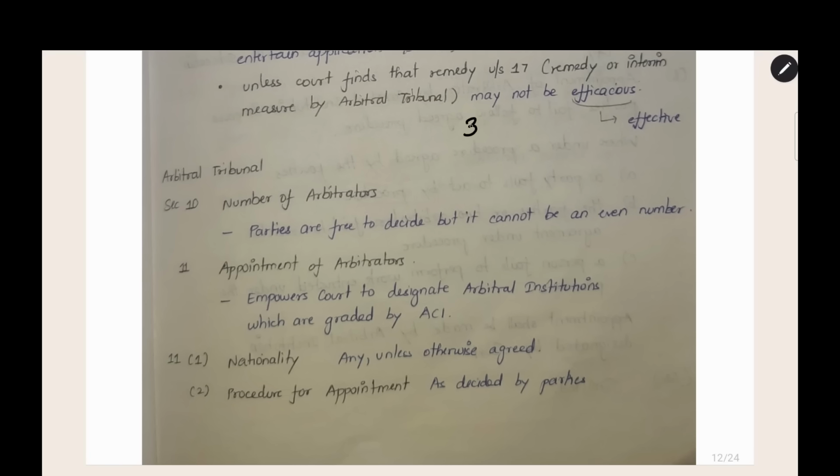In case of an odd number of arbitrators, 2 persons will be in favor of party 1, 1 person will be in favor of party 2. In this, the majority decision will prevail. We can take the decision of the majority and give it as an arbitral award. So, we have to appoint the number of arbitrators only as an odd number.